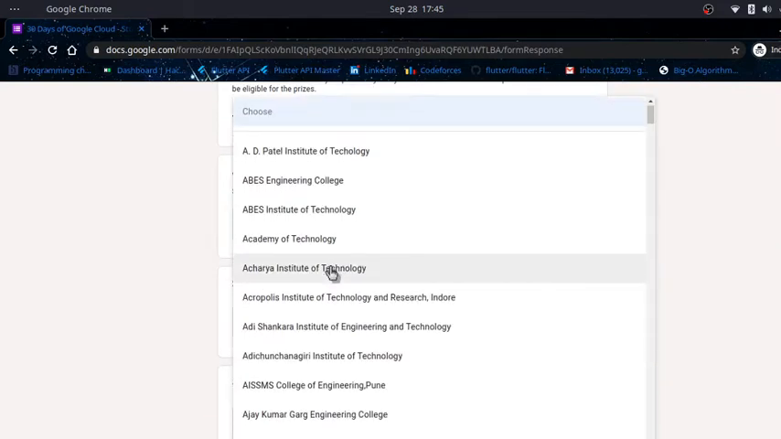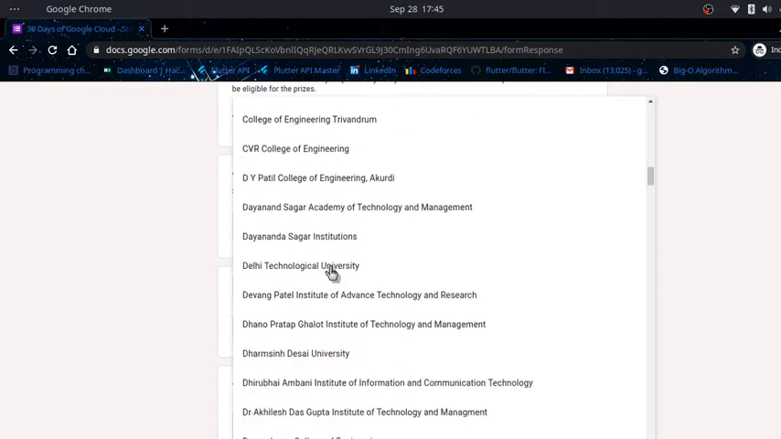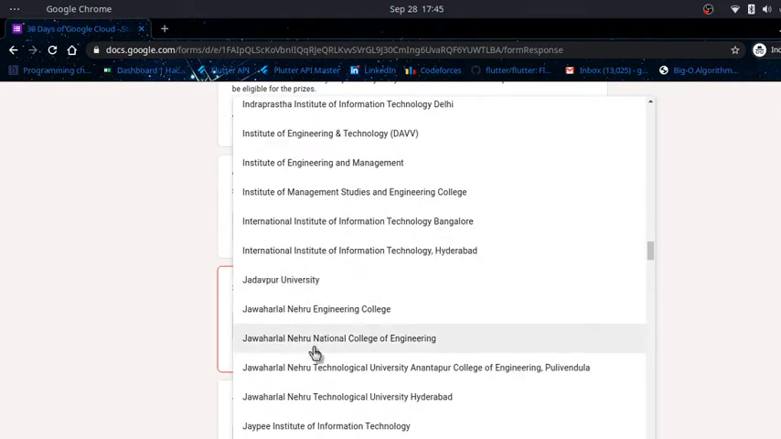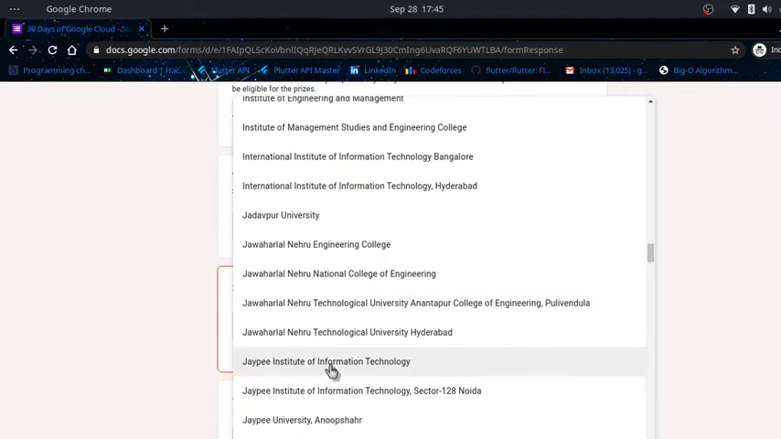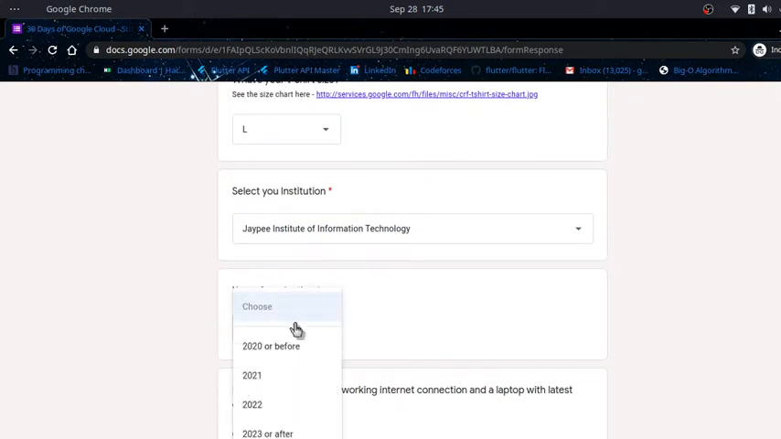This part is actually very crucial. If you are a 62 student, please select JIT 62. Please select only JP Institute of Information Technology. If you are a JP Institute of 128 student, select that one. Don't select any other institution you are not part of. Remember, you can be disqualified on false registration. Please remember that. So I study in 62, I will select this one, and year of graduation, mine will be 2022.